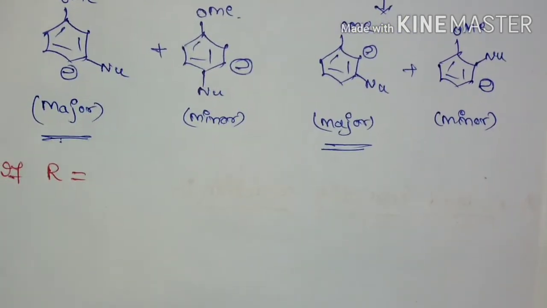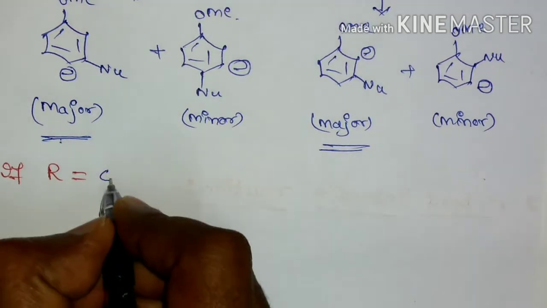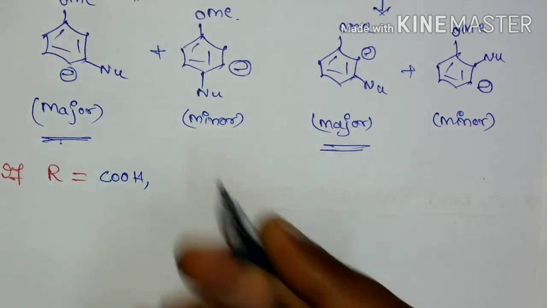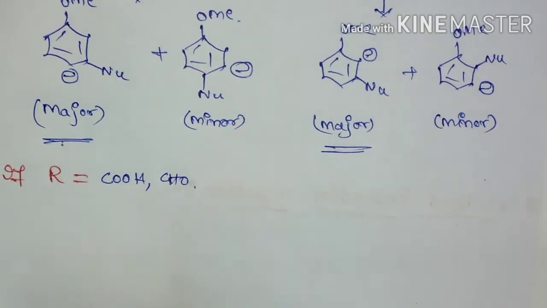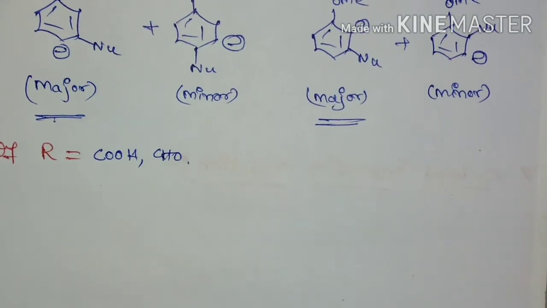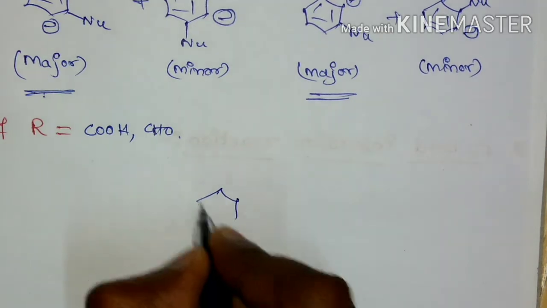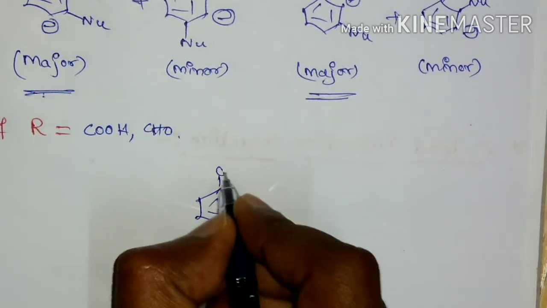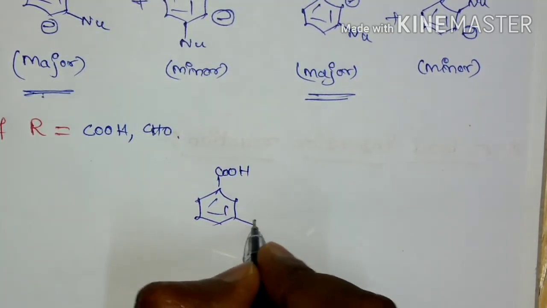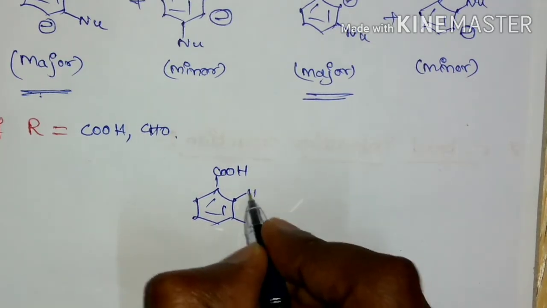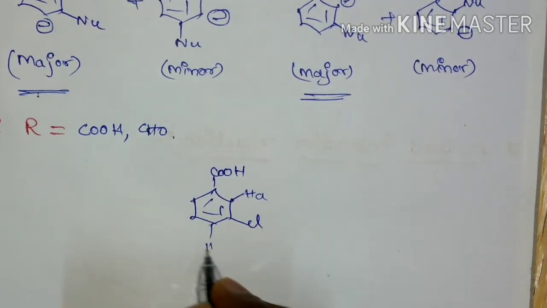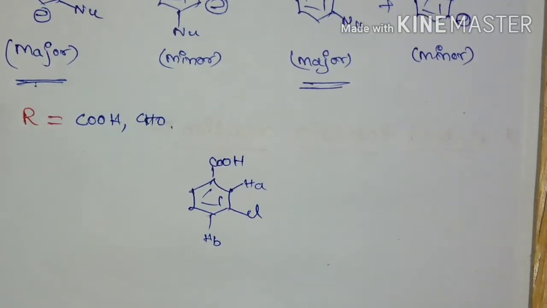If the R group is electron withdrawing like COOH or CHO, then what happens to the regiochemistry? Suppose I take a COOH group with a halogen, here also we are going to have Ha and Hb protons.